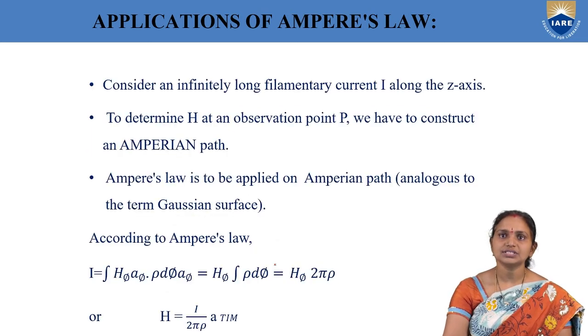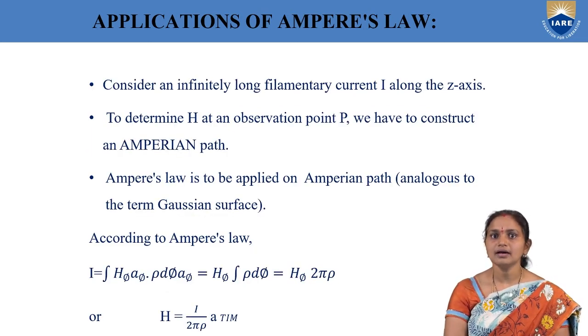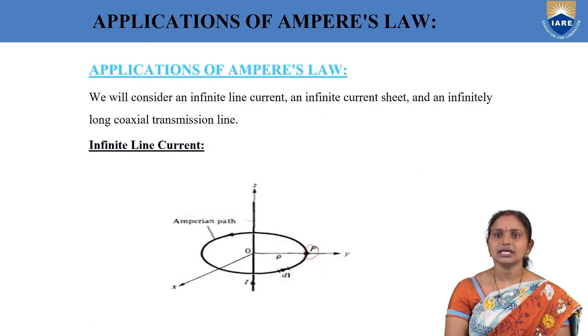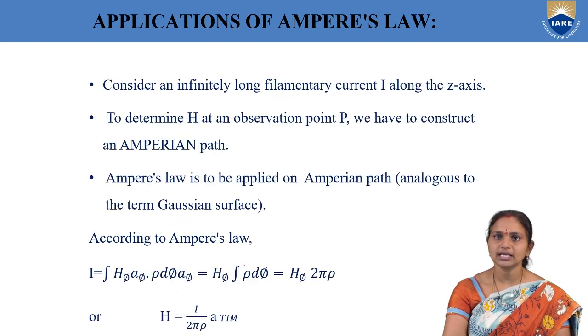According to the statement of Ampere's circuital law, we have to calculate the closed integral of H dot dl and equate it with the current enclosed. The current element is enclosed by the Amperian path, and the current within this closed Amperian path is I, the total current carried by the current element. So I enclosed we can directly write as I.